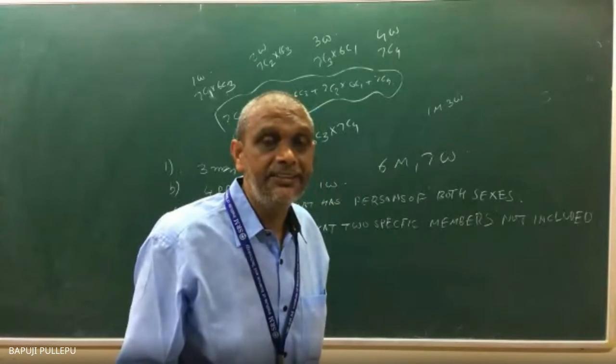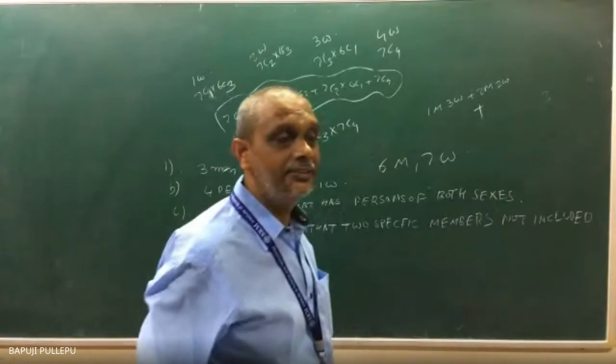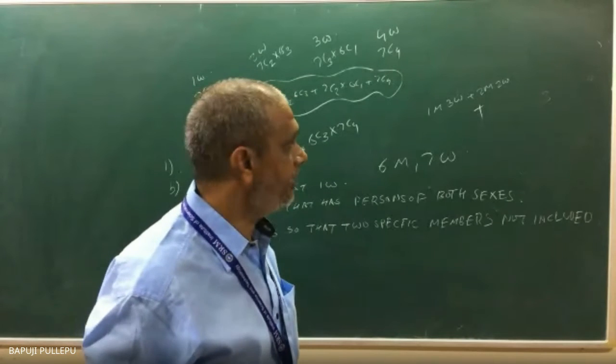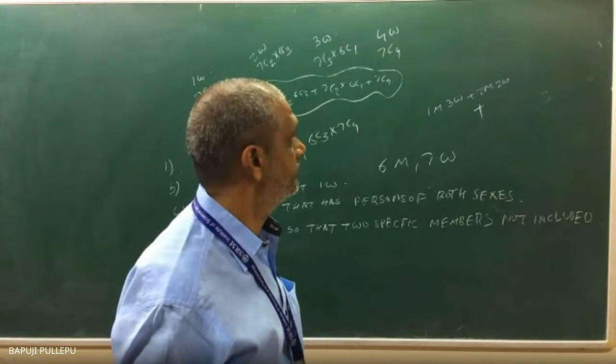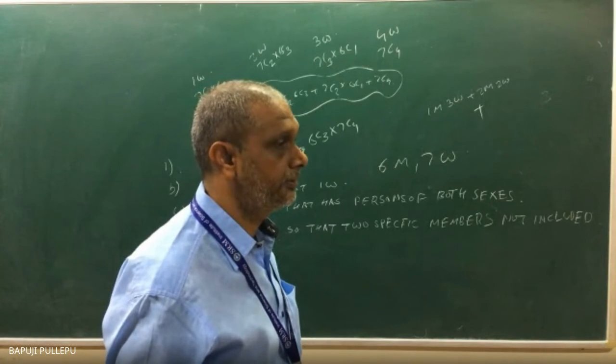Sir, 6C1 into 7C3. See, it's not completed, plus then 7C4. Another chance is what? 2 men, 2 women. Another chance is what? 3 men and 1 woman.